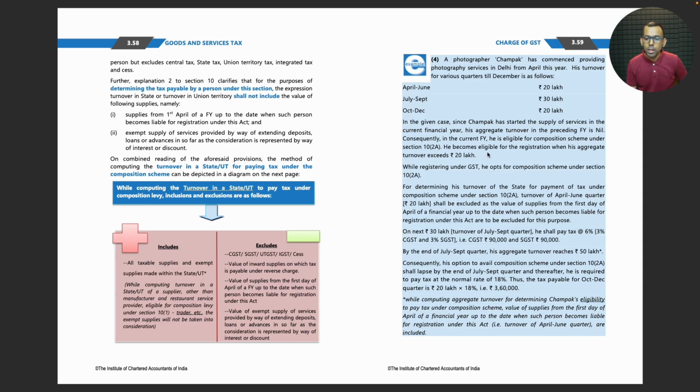He becomes liable for registration when his aggregate turnover exceeds 20 lakhs. While registering under GST, he opts for the composition scheme under section 10 subsection 2A.